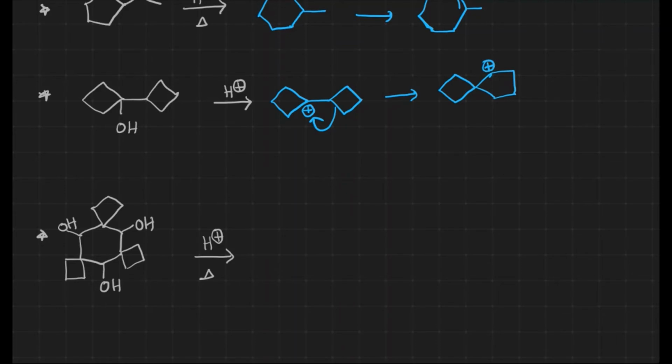After getting the positive charge, what happens? Again, this is a 4-member ring. Ring expansion takes place. Again, 5-member ring formation takes place. Since bond breaking is taking place at this particular position, carbocation would be generated, and the hydrogen gets out as proton over there, and formation of alkene takes place. This is how the reaction takes place in general, right?